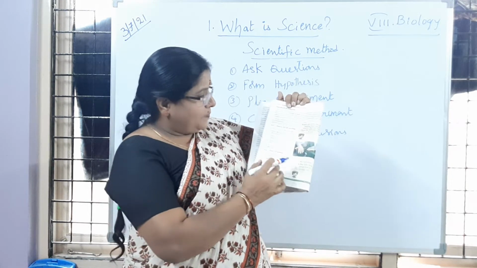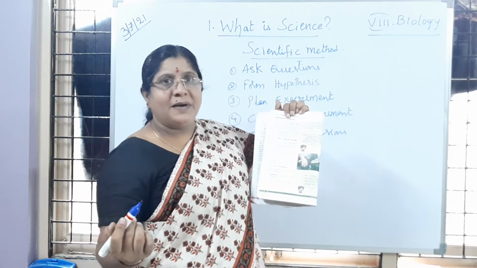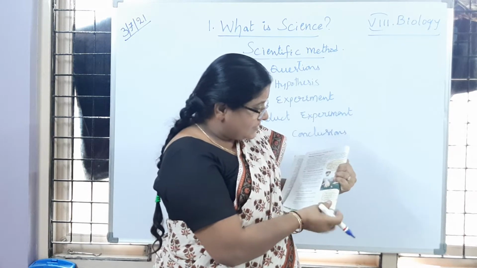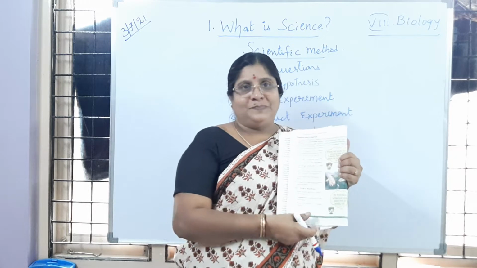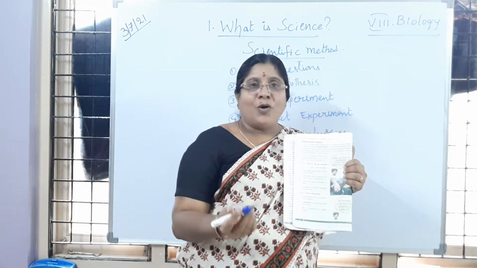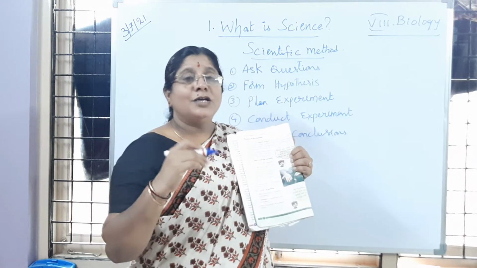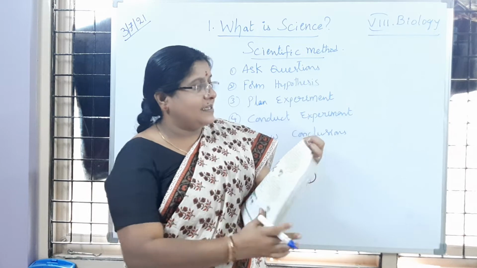Then here, form hypothesis. What I said, starch is prepared by the plants, to make you understand. And this boy says, my hypothesis is that bean seeds sprout best in potting soil. He has taken potting soil and that soil is best for sprouting of bean seeds. Like that, he hypothesized.